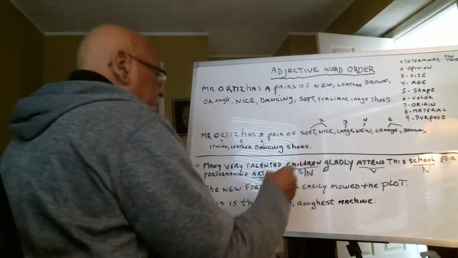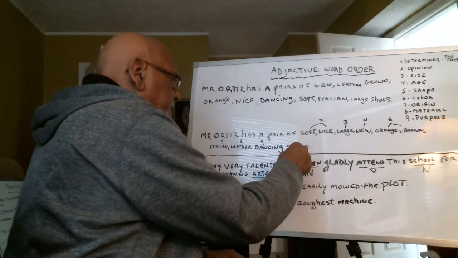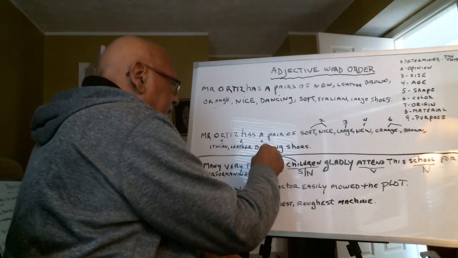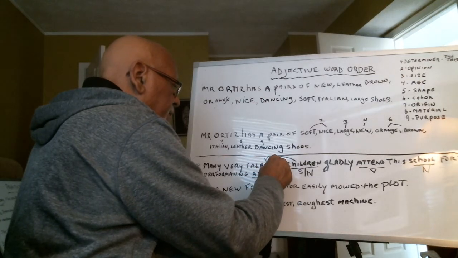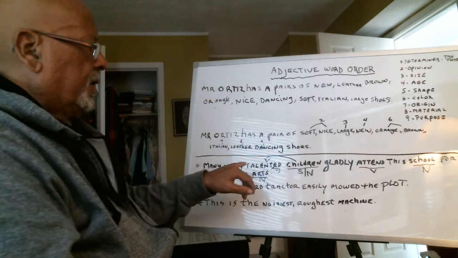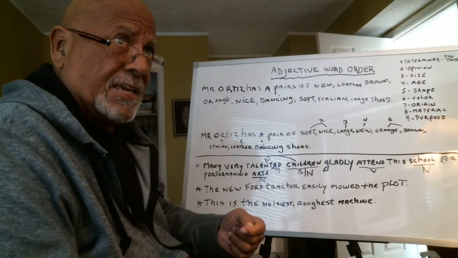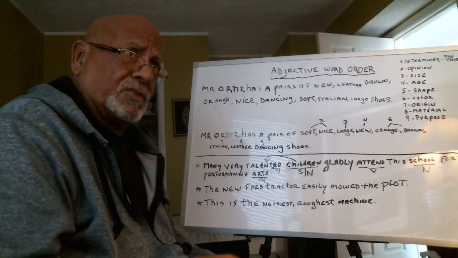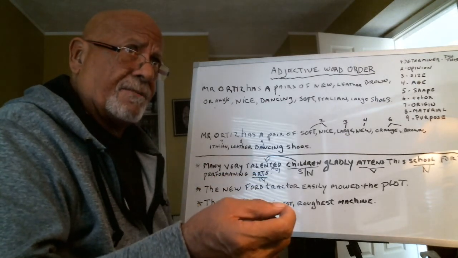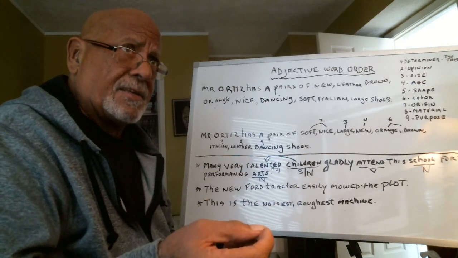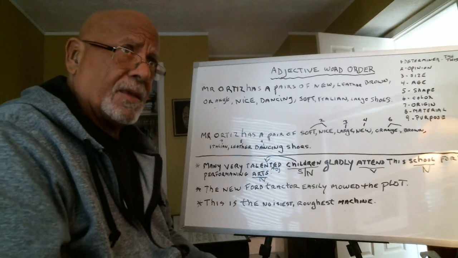So, children. What kind of children? Talented. It's an adjective. We notice that the word talented ends in ed. So when we see words ending in ed and ing, the first thing that comes to mind is that they resemble a verb.